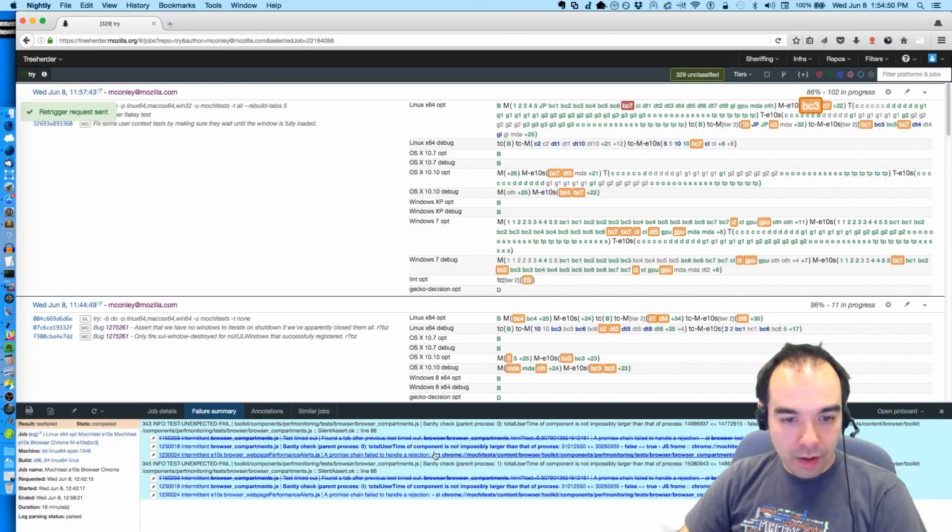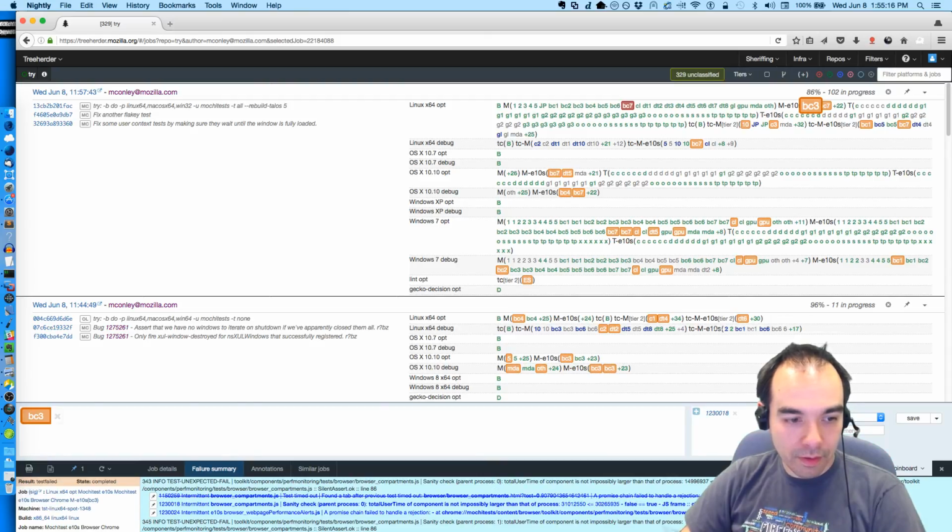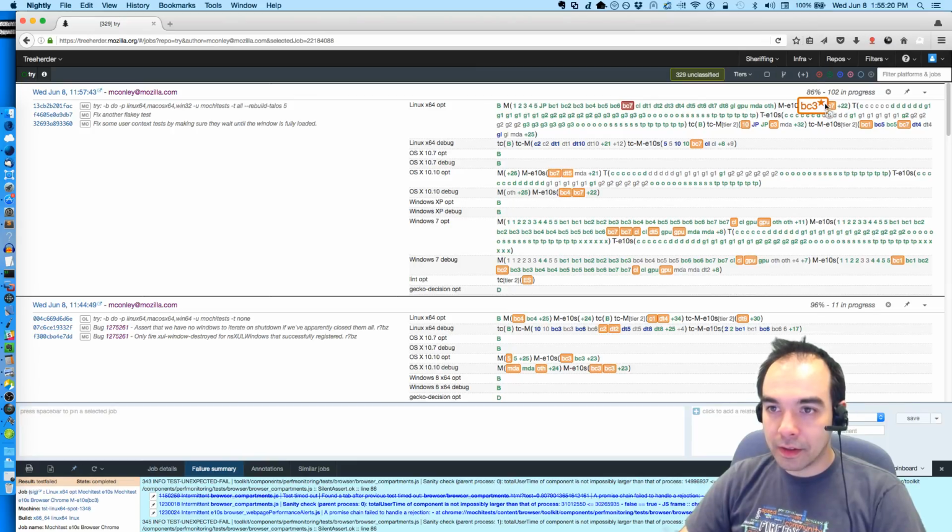Over here, under browser compartments, apparently a sanity check: parent process 0, total user time component is now impossibly larger. That sounds like this intermittent, so I'm going to mark that for this intermittent, so that's fine.